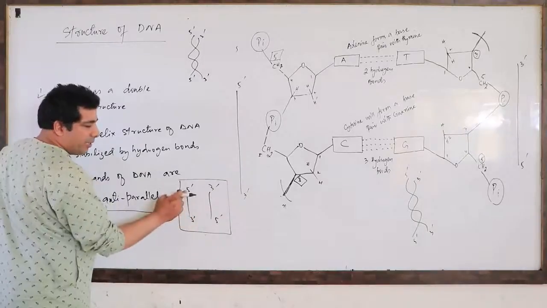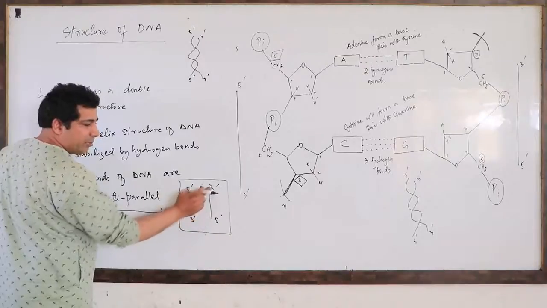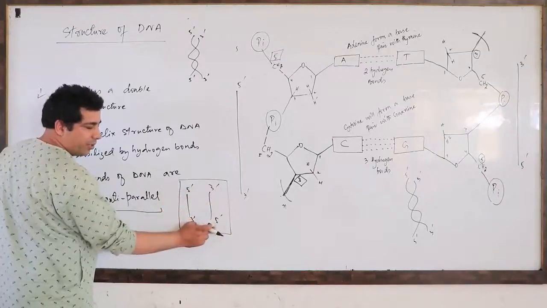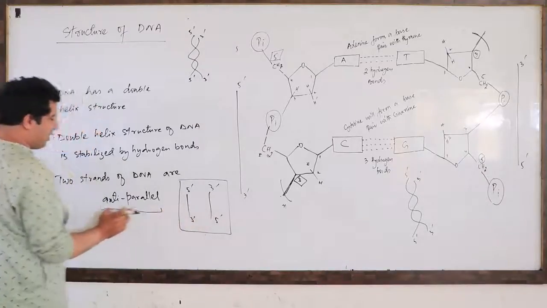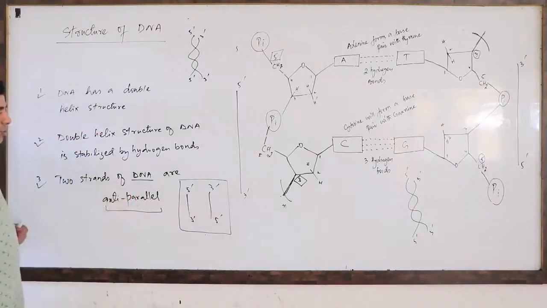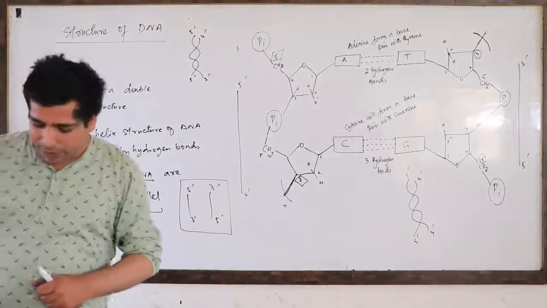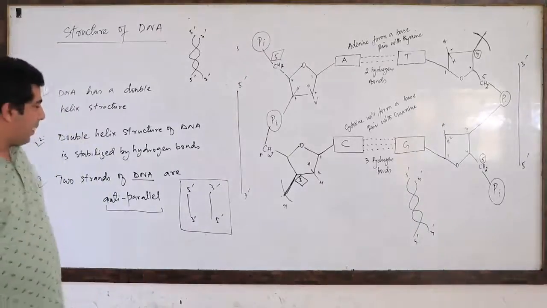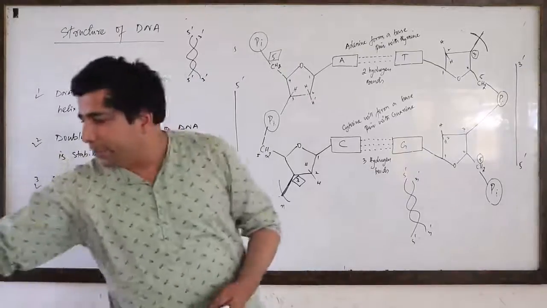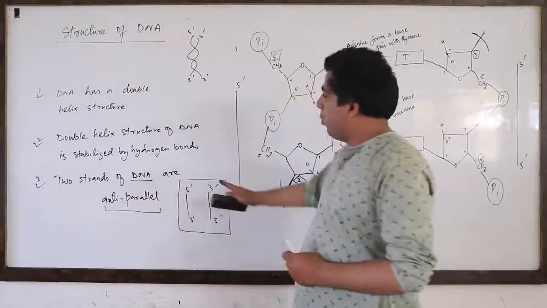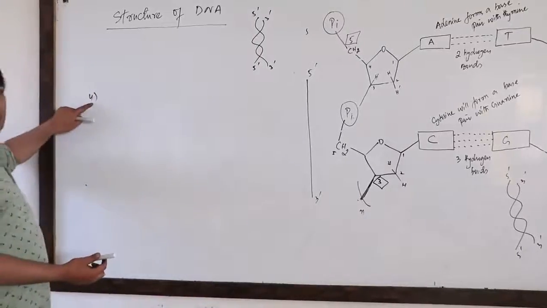But actually the directions are different. It's from the 5 end of the sugar to the 3 end of the sugar. This is from the 3 end of the sugar to the 5 end of the sugar. So these are anti-parallel strands of DNA molecule. So the two strands of DNA are basically anti-parallel strands. Okay? And you know that in DNA, let's write down another point. I hope you have written these 3 points. So now let's talk about the fourth point.